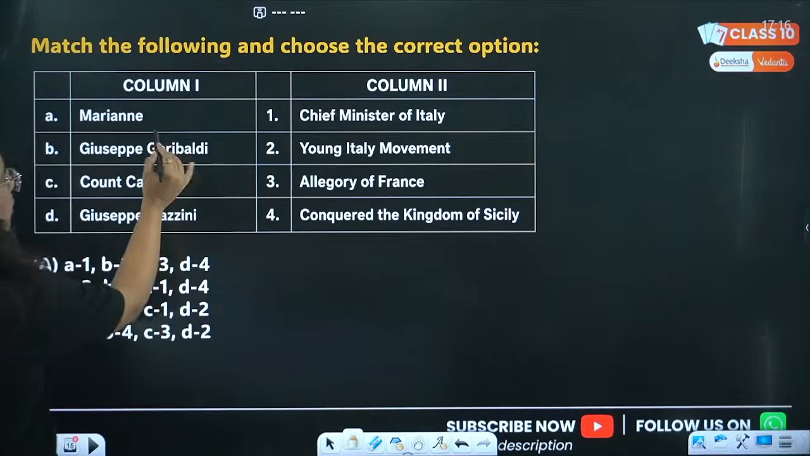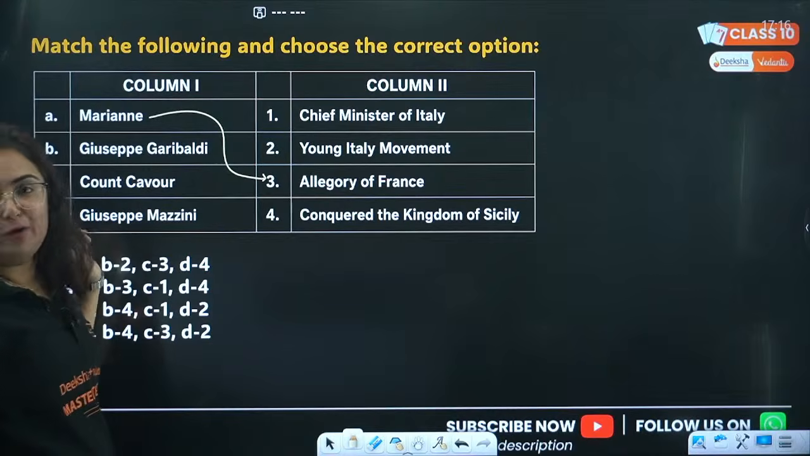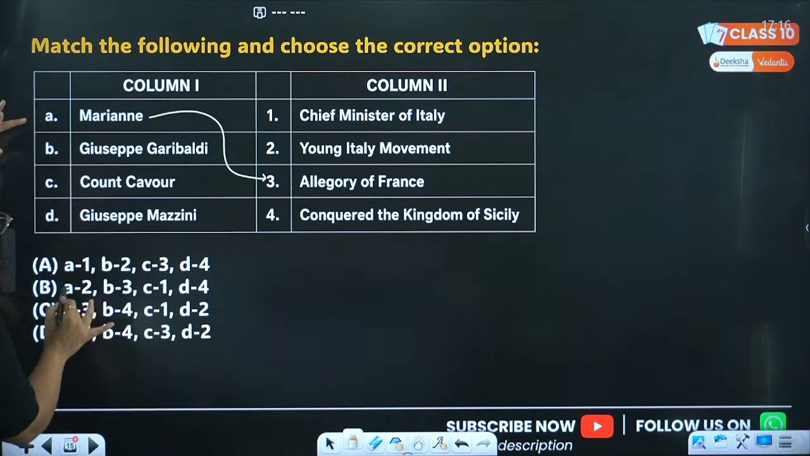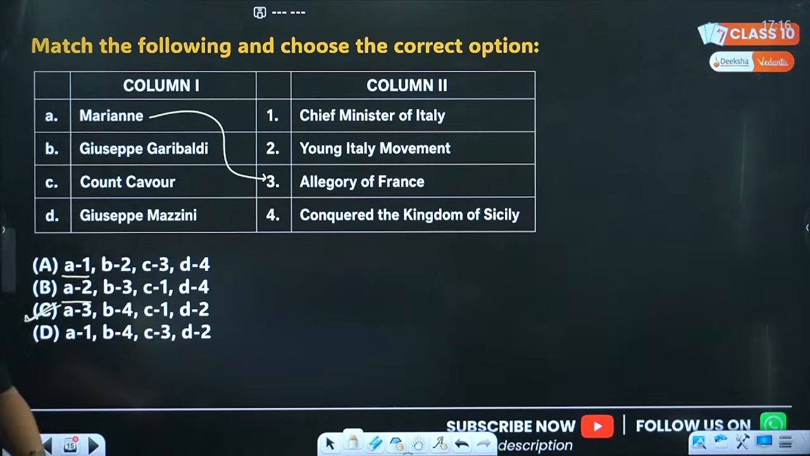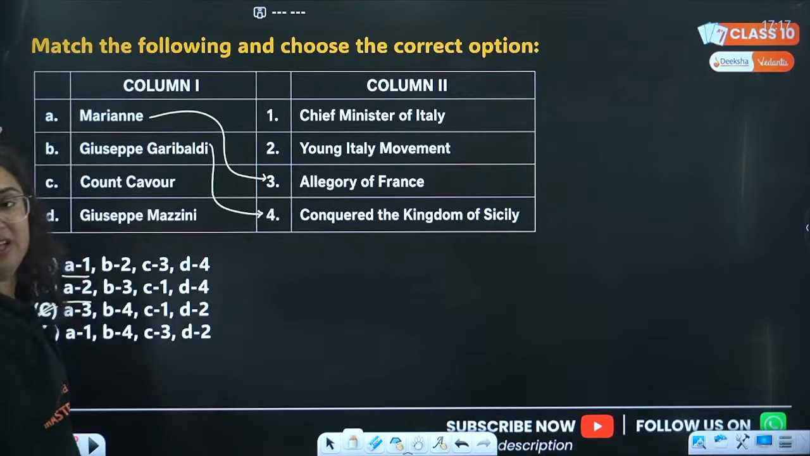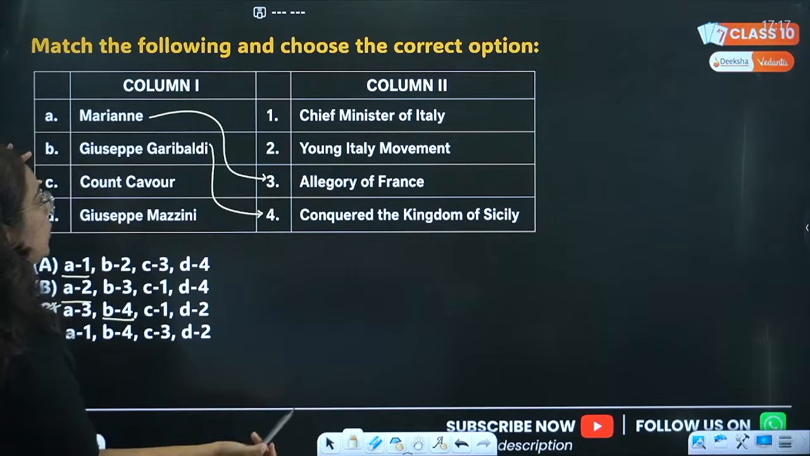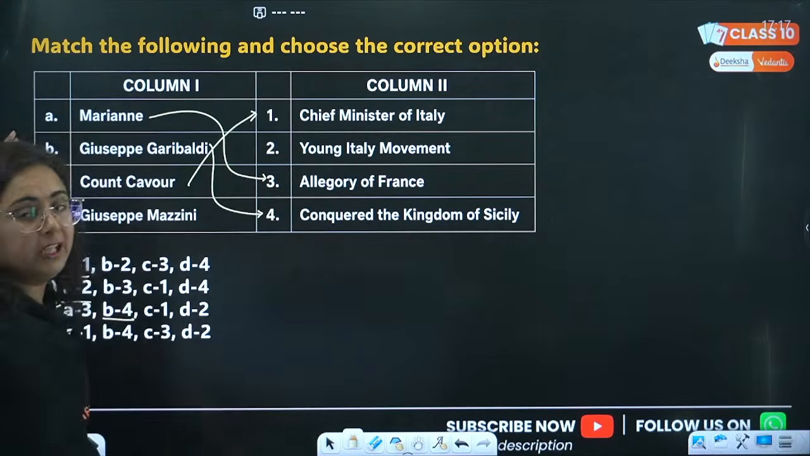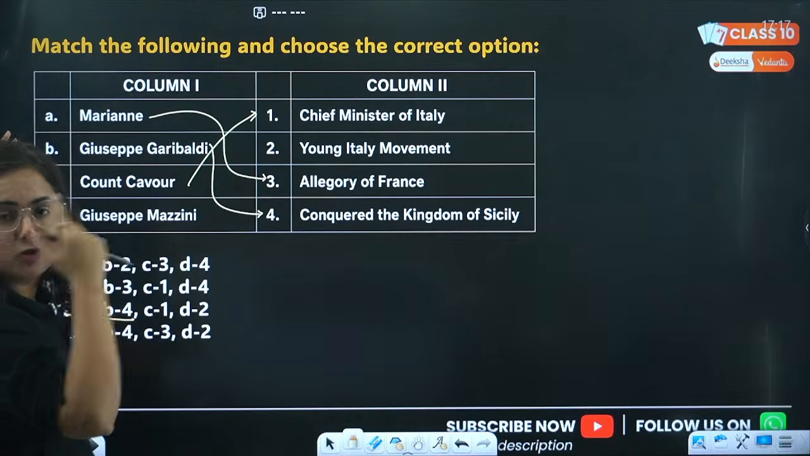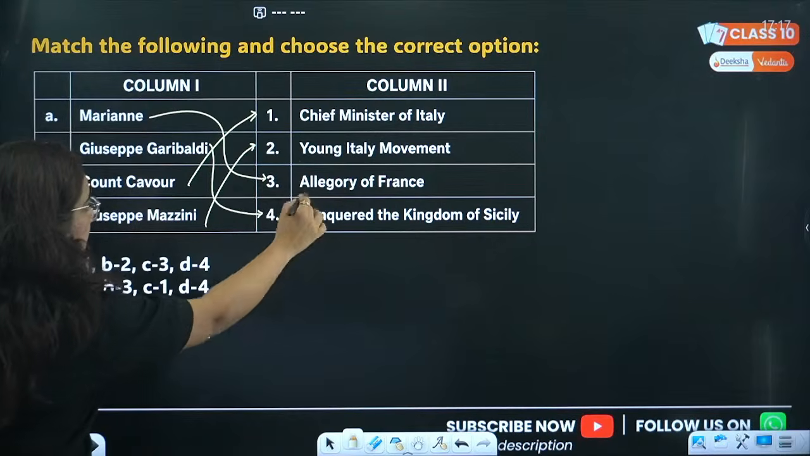Marianne. Again, we know who is Marianne, a popular name for the allegory of France. So when we match A with 3, so where is A with 3? Array, this is A with 3. That is the reason you got the answer very fast. Okay. Talk about others also. Giuseppe Garibaldi. Who is Giuseppe Garibaldi? Who conquered the kingdom of Sicily. B matches with 4. Count Cavour. Who was Count Cavour? Chief Minister of Italy. Do you remember Victor Emmanuel II? So he was the chief minister in the court of Victor Emmanuel II. Mazzini. Mazzini started the Young Italy movement.